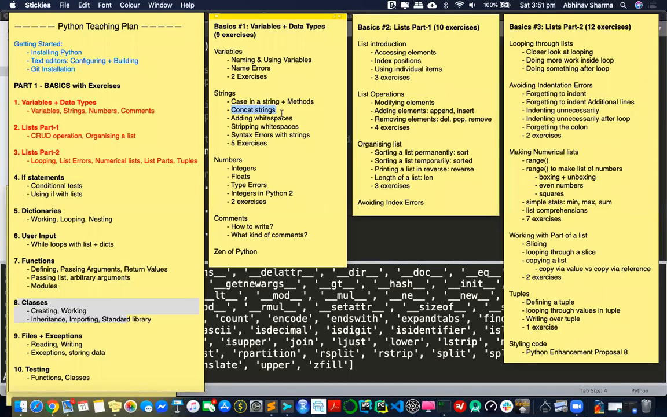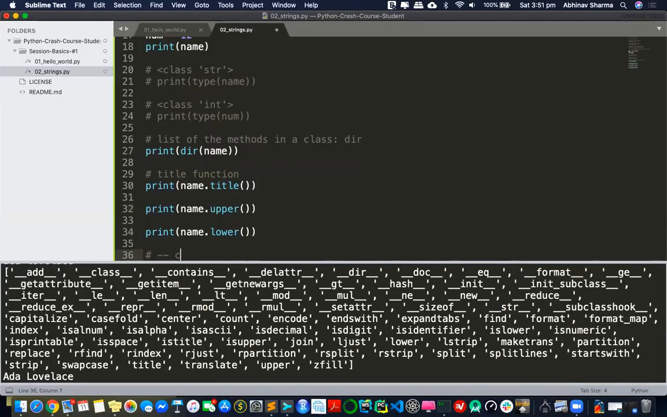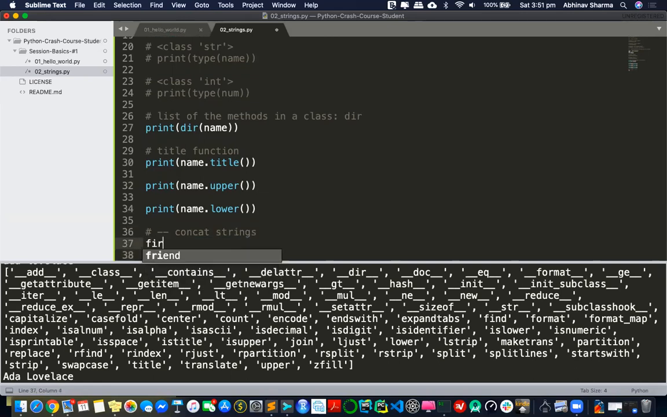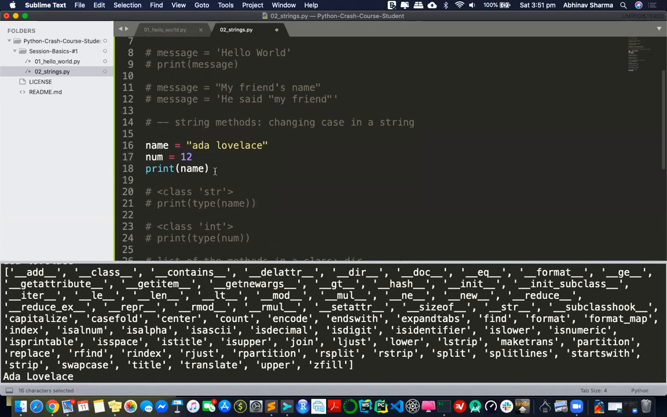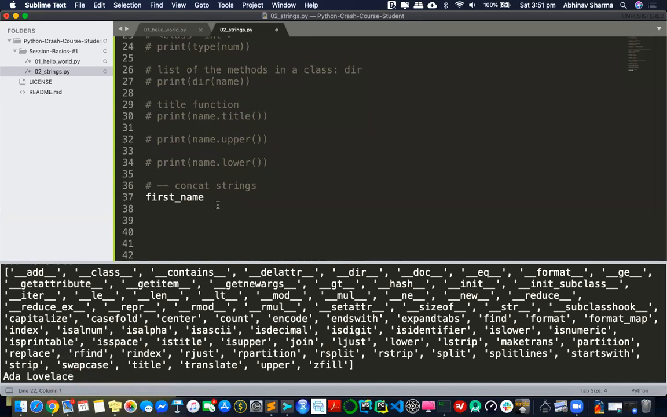Great then. So now let's look at concatenating strings. Basically what I mean by this is I have first name. Now I'll just comment this out because otherwise these will still be running. You see why I keep commenting, so that the output looks clear. My first name, using the same example, is Ada, and my last name is Lovelace. Now I have two different names in two different variables. Now I want to show them together.